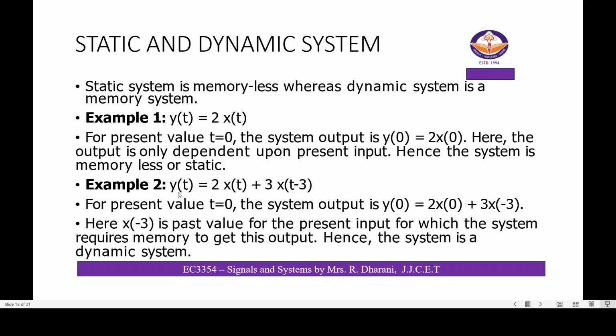In example 2, y of t equals 2x of t plus 3x of t minus 3. For the present input t equal to 0, the system output is y of 0 equals 2x of 0 plus 3x of minus 3. Here, x of minus 3 is a past value relative to the present input, for which the system requires memory to get this output. Hence, the system is said to be a dynamic system.